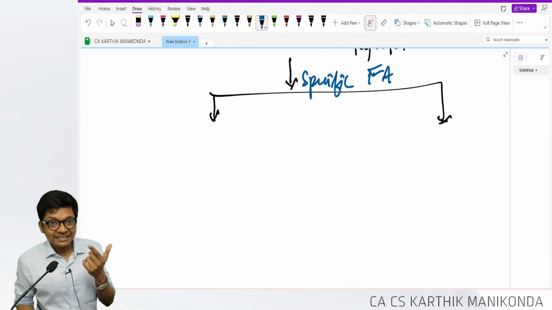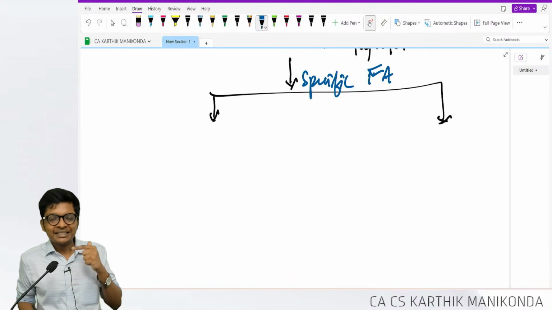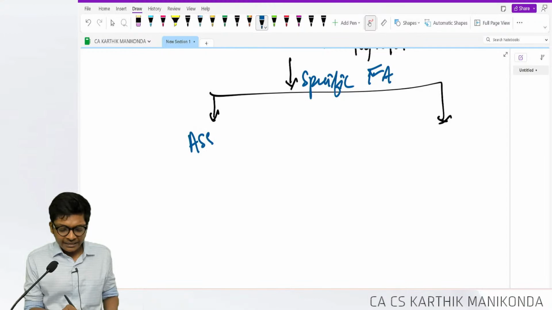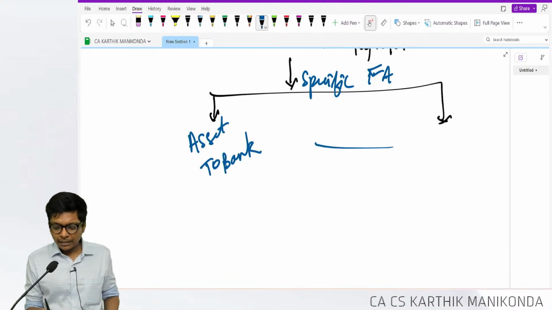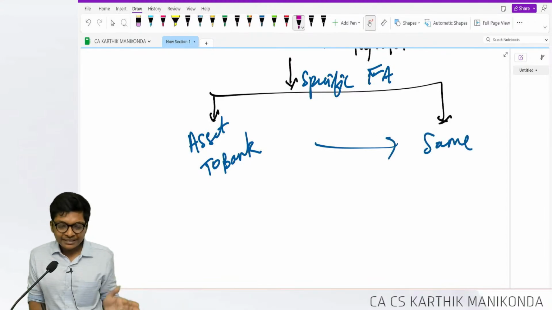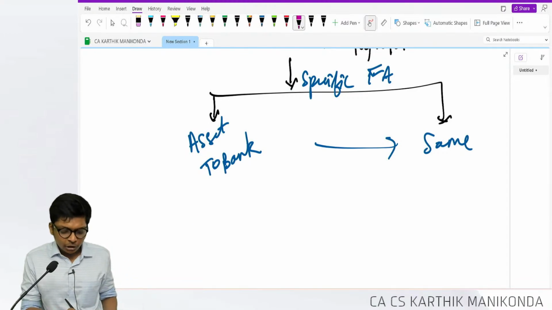When I purchase, because they might give me the money later, first I will purchase, then they will reimburse. So when I purchase, the entry will be asset to bank. Here also same. When you receive the grant, reverse the entry to account for the discount.